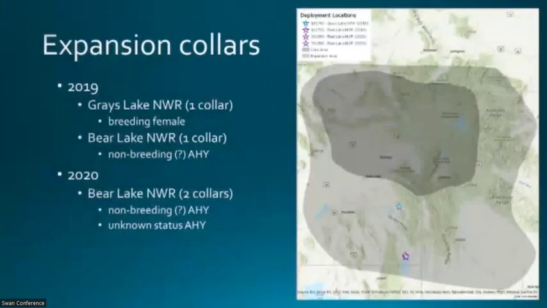In terms of the expansion, we deployed a total of 4 collars at Grays Lake and Bear Lake. Grays Lake received 1 collar in 2019, and that was on a breeding female, whereas Bear Lake received a collar on a presumed non-breeding adult. And in 2020, we added an additional 2 collars on a presumed non-breeding adult, and then an unknown status adult that was in breeding territory that was active, but we never observed it with the brood.